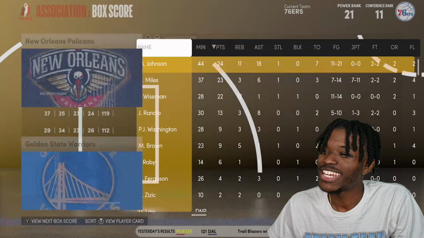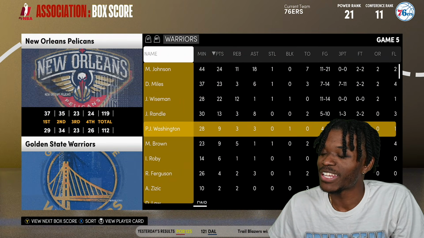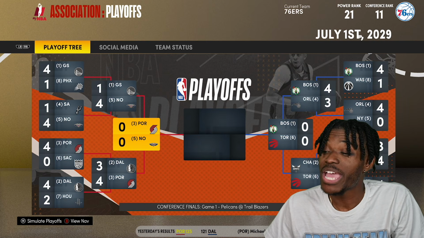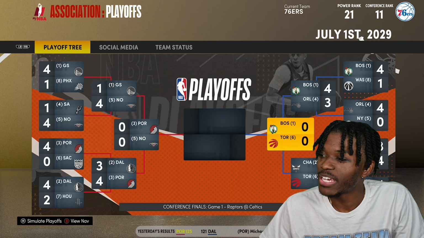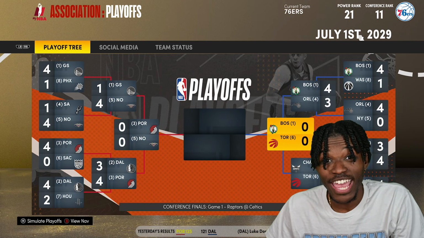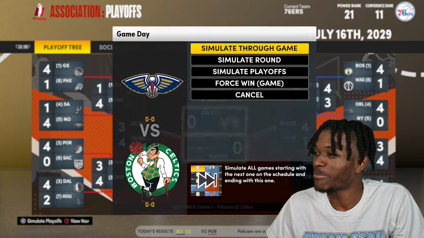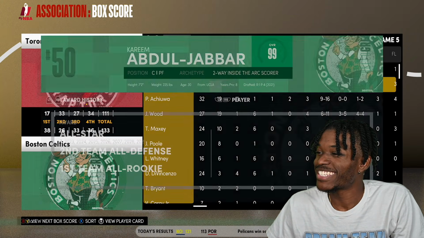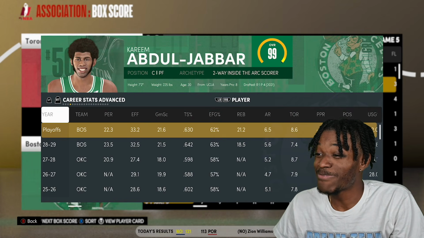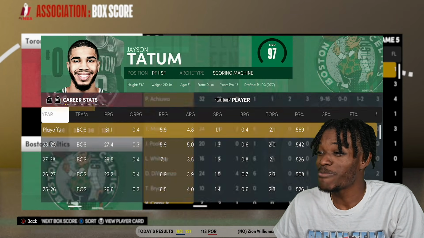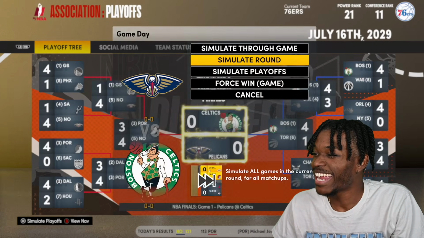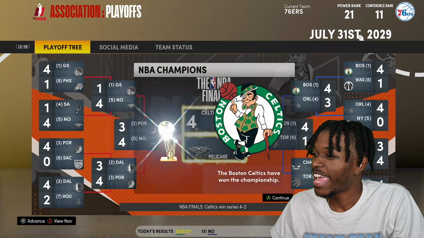The 1-seeded Magic Johnson-led team gets eliminated in the 2nd round. We got MJ versus nobody. And then Jason Tatum and Kareem in the conference finals over here. Jason Tatum and Kareem made it to the finals, man. I said the rest of that team was buns, but hey, that's okay if your 2 best players are elite. 99 overall type elite. And they win a championship.